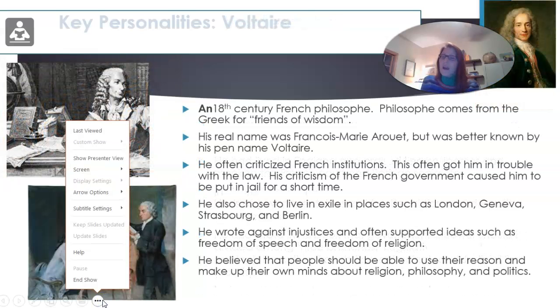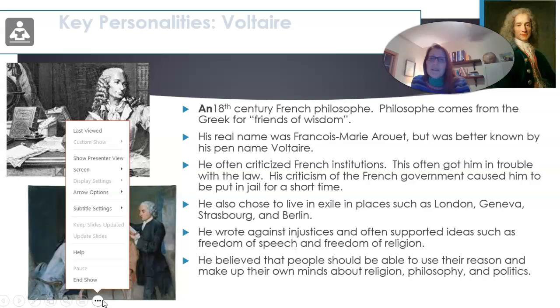All right, Voltaire was an 18th century French philosophe. The word philosophe comes from the Greek language for friends of wisdom. His real name was Francois-Marie Arouet, but he was better known by his pen name Voltaire. And a pen name is just something a lot of times writers would use as a kind of pseudonym. He often criticized French institutions. This often got him into trouble with the law. He criticized the French government, and that caused him to be put in jail for a short time.